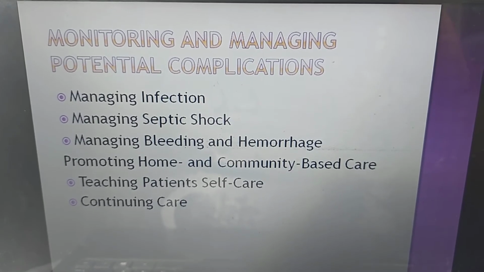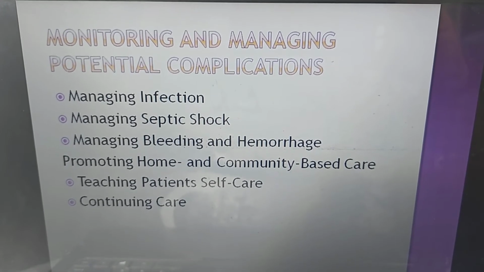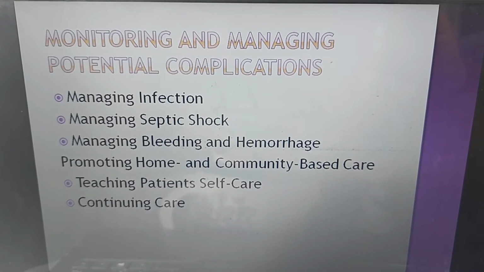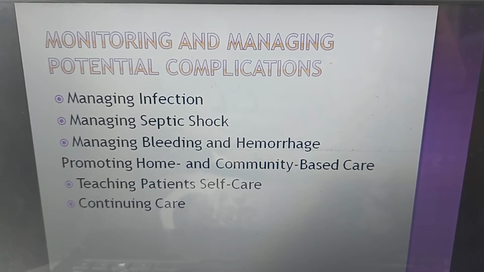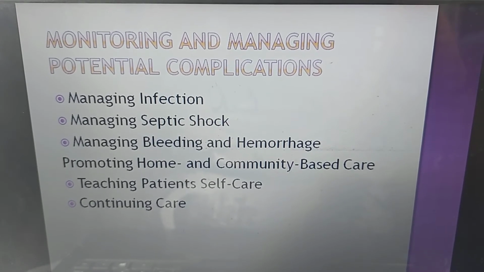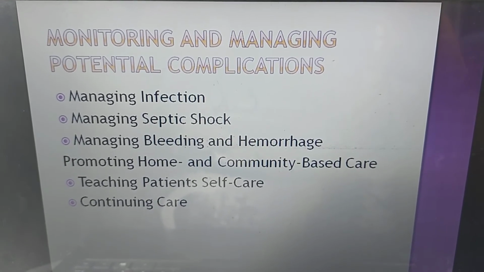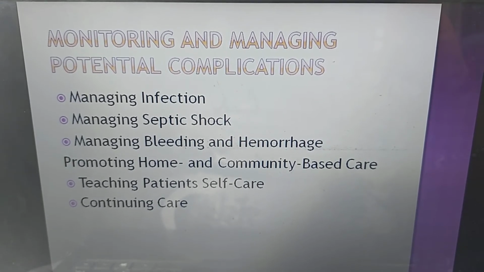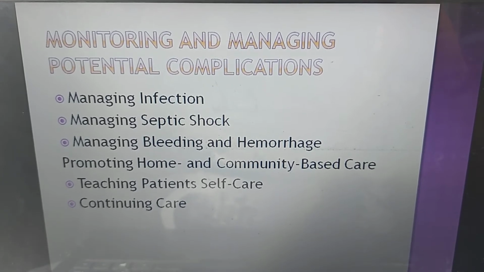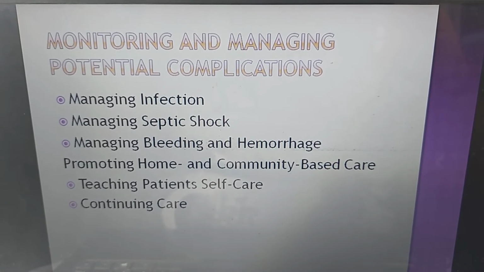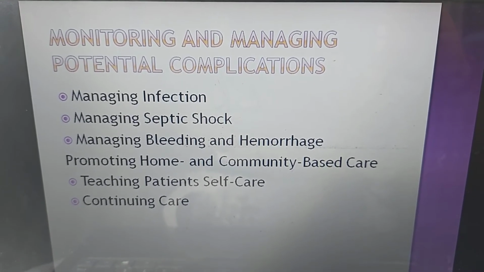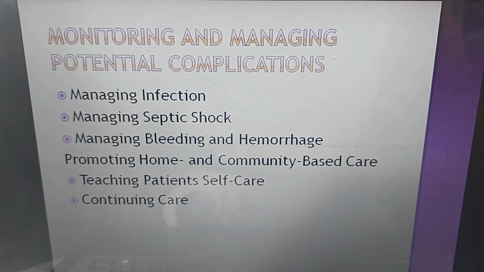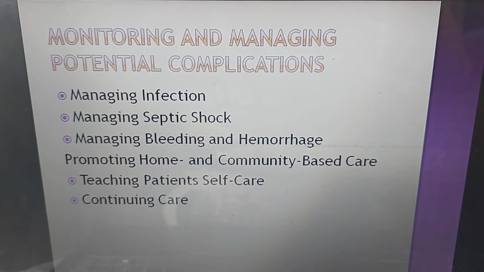Managing septic shock. Assess frequently for infection and inflammation throughout the course of the disease. Prevent septicemia and septic shock or detect and report for prompt treatment. Monitor for signs and symptoms of septic shock like altered mental status, either subnormal or elevated temperature, cool and clammy skin, decreased urine output, hypertension, tachycardia, and other dysrhythmias, electrolyte imbalances, tachypnea. Instruct patient and family about the signs of septicemia.